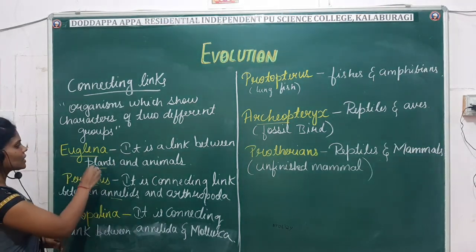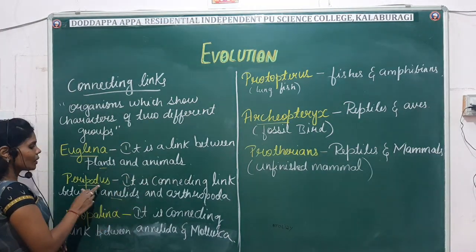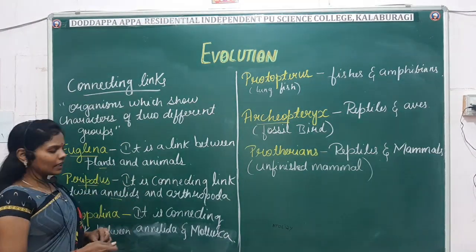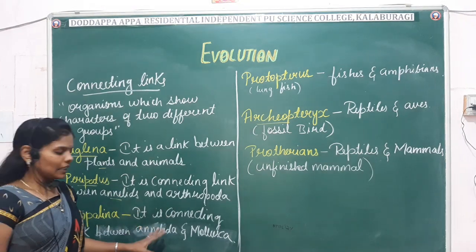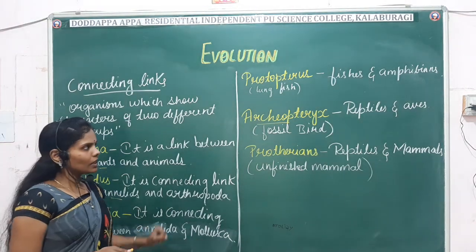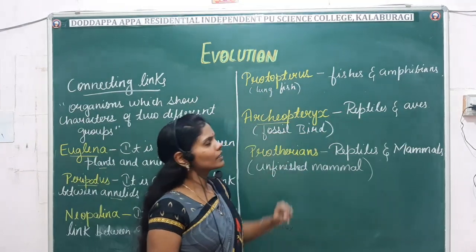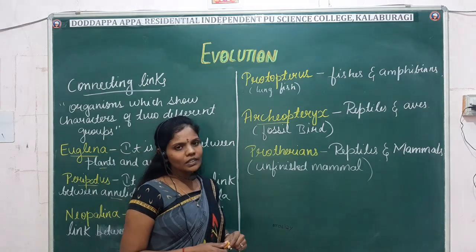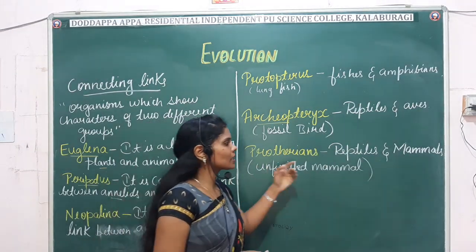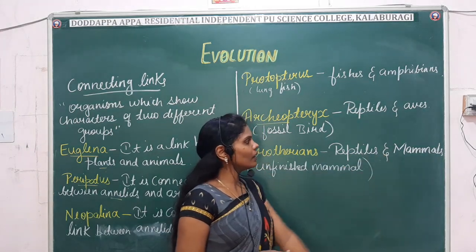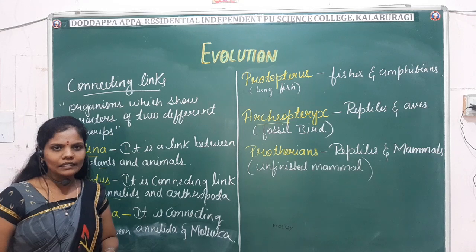Some of the examples: Euglena is a connecting link between the plants and the animals. Peripatus is a connecting link between Annelida and Arthropoda. Neopilina is a connecting link between the Annelida and the Mollusca. Protopterus is a connecting link between the fishes and the amphibians. Archaeopteryx is a connecting link between the reptiles and birds. And Prototherians is a connecting link between the reptiles and the mammals. So these are the examples which come under the connecting link.